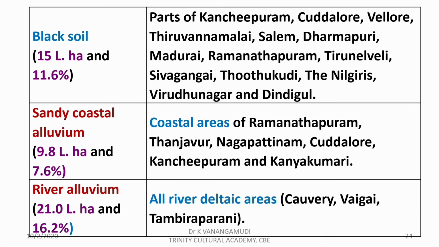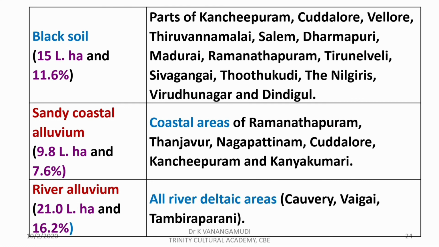The next one is sandy coastal alluvium. About 9.8 lakh hectare is present and it contributes about 7.6%. This type of soil is present in the coastal areas of Ramanathapuram, Tanjavur, Nagapattinam, Kadalur, Kanjipuram and Kanyakumari districts. The next one is river alluvium. 21 lakh hectare is present in this type of soil and it contributes about 16.2%. All river deltaic areas like Kaveri, Vaigai, Tamirabarani delta areas are occupied with river alluvium soil.